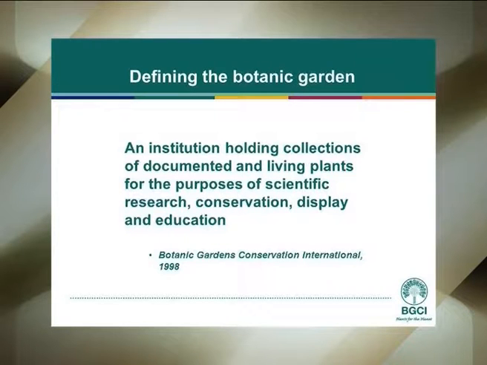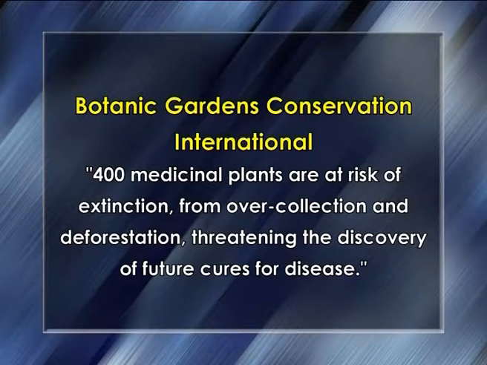In 2008, the Botanic Gardens Conservation International, representing botanic gardens in 120 countries, stated that 400 medicinal plants are at risk of extinction from overcollection and deforestation, threatening the discovery of future cures for diseases.